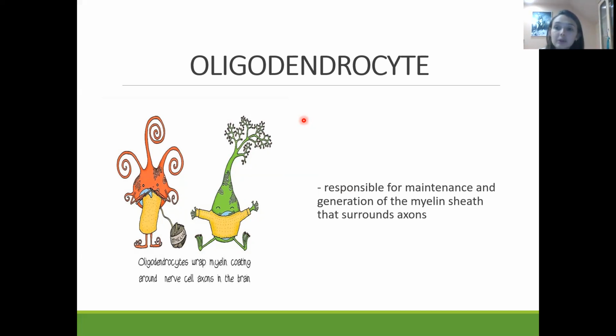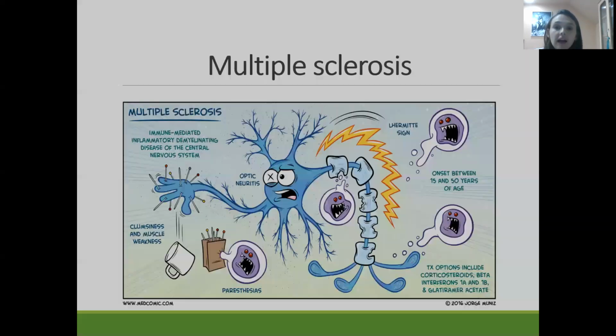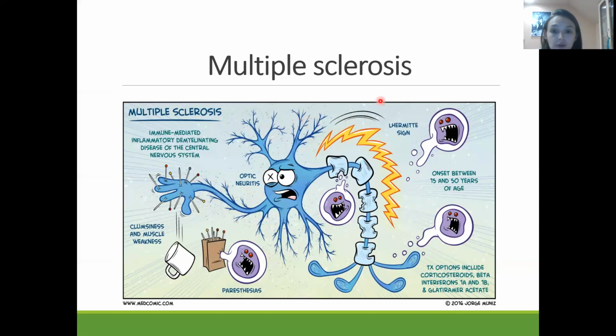When this myelin is destroyed, the nerve fibers, especially the axons, will be damaged, and the nerve cells will lose their function. When we have destruction of the myelin, we get the disease called multiple sclerosis. Multiple sclerosis is mainly an autoimmune disease, which appears at the age of 20 to 40 years.